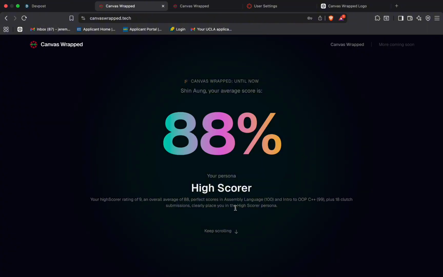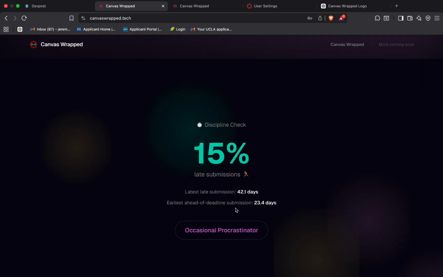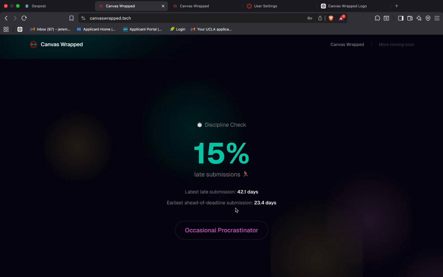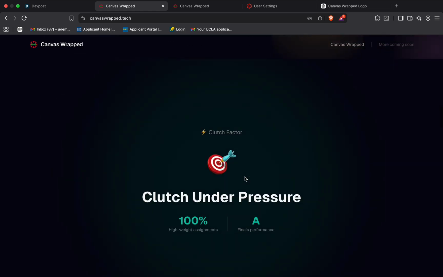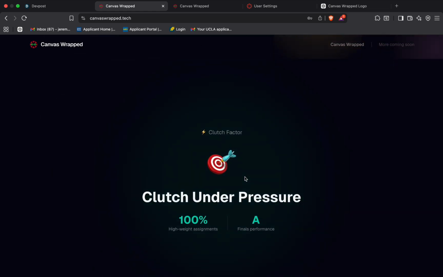Seems that Shin's a high scorer. He scored 88% overall on average. And he had perfect scores in assembly language 100 and intro to C++. I like this page a lot because it kind of exposes me, but not Shin. He's had a 15% late submission rate, which is pretty low. And his latest submission was 42 days. That's a whole month. And yes, this is definitely the guy I know.